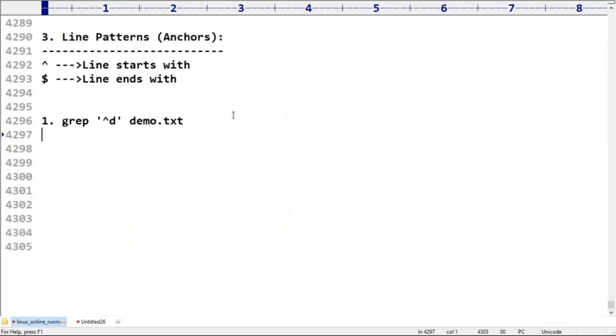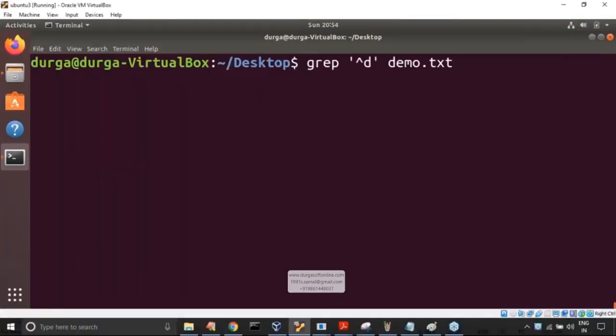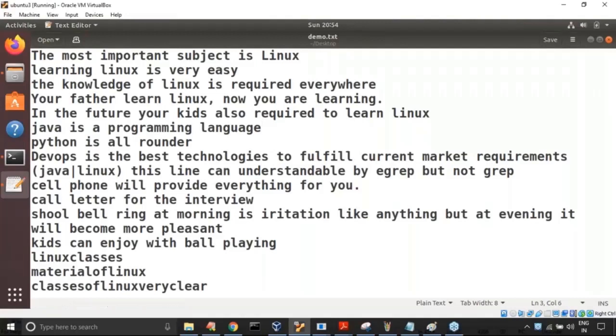Now it will display all the lines that start with a D. Let me cross check. Observe this: now no line starts with the D. Let me check by editing demo.txt. Indeed, no line starts with the D.